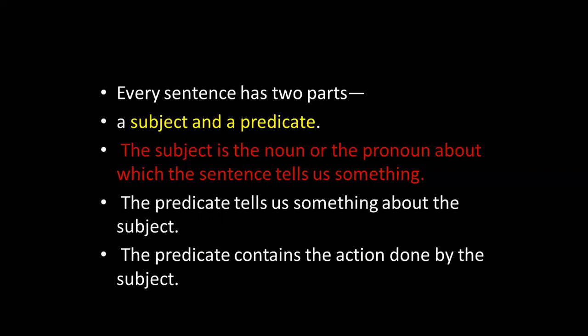The predicate tells us what the subject is doing. The predicate tells us something about the subject. The predicate contains the action done by the subject.